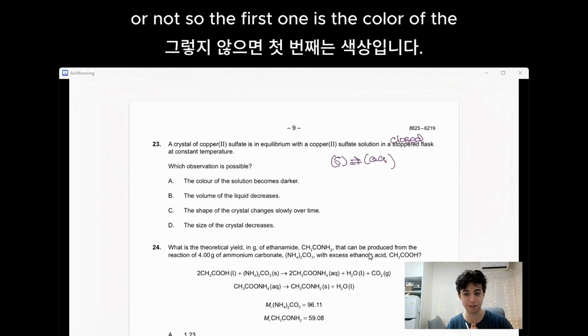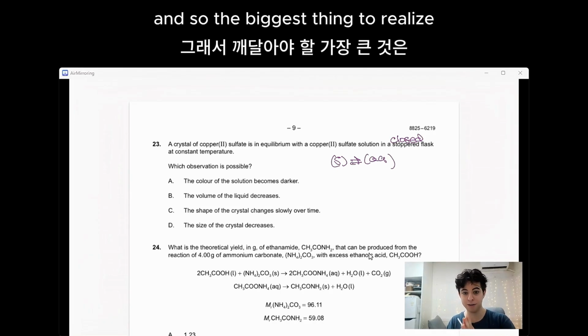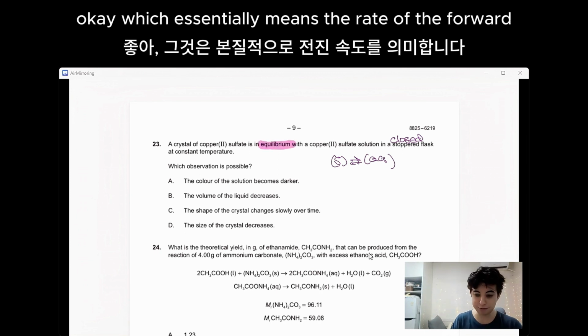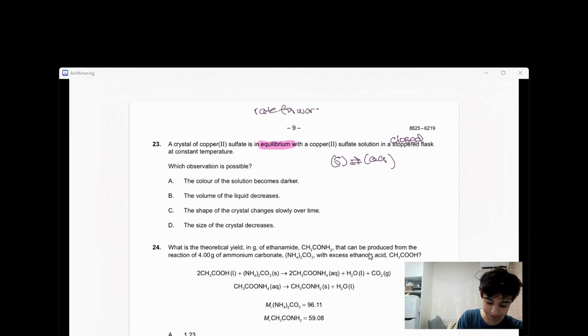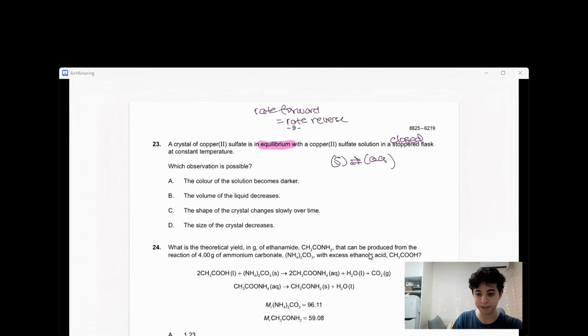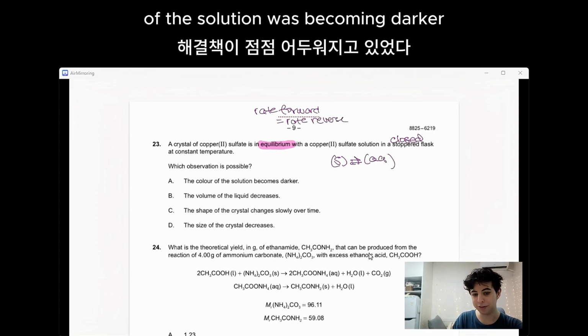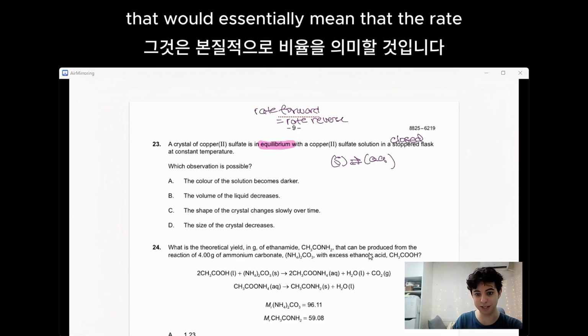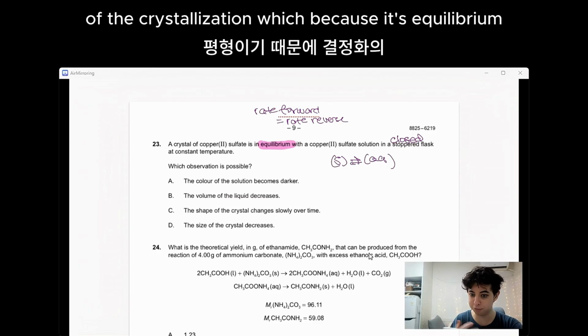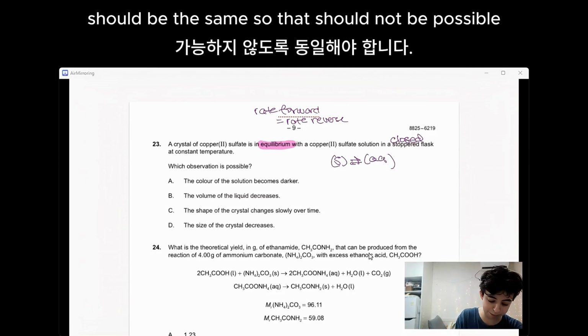The first one is the color of the solution becomes darker. The biggest thing to realize here is that this is at equilibrium, which essentially means the rate of the forward reaction is equal to the rate of the reverse. If the color of the solution was becoming darker, that would essentially mean that the rate of dissolution is faster than the rate of crystallization, which, because it's equilibrium, those rates should be the same. So that should not be possible.